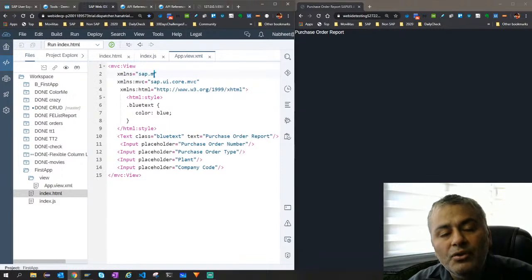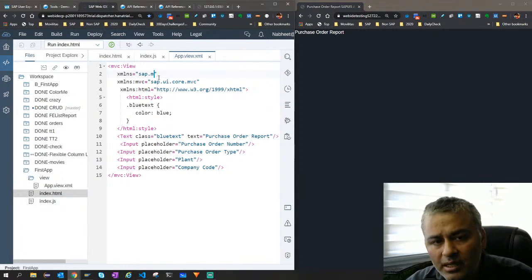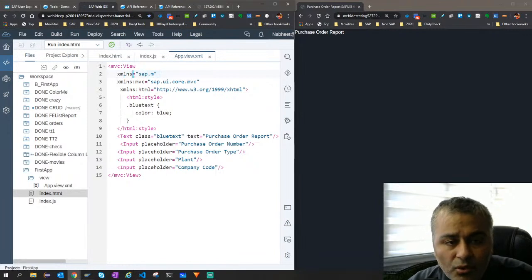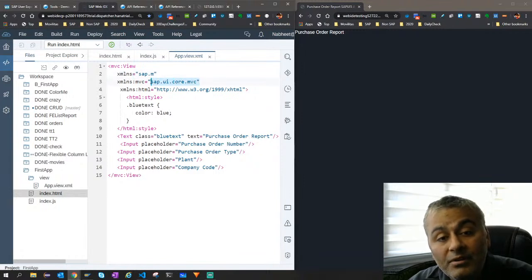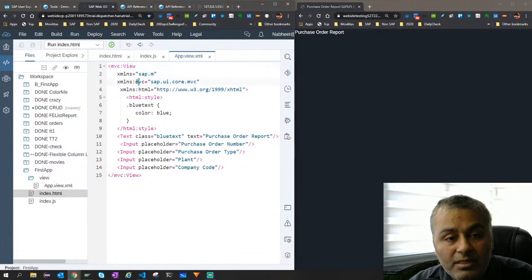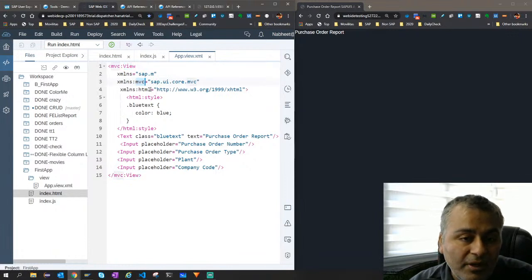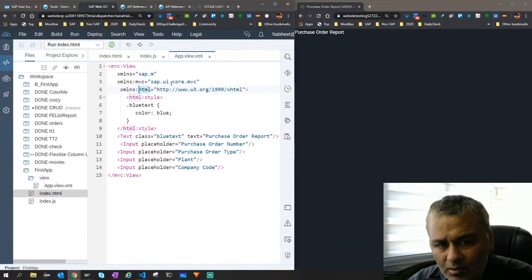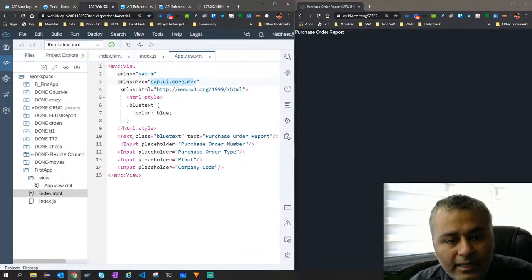So you say which library you want to use. Because mine is a mobile one, I will use the main library sap.m, and by default there is no namespace. It is a default namespace because there is no name. And I want to use an additional library, MVC, inside which we have a view. So I will call it MVC, and then I'm creating another one which is HTML. You just forget about this as of now. Basically, I'm saying that we will use the sap.m library and these two libraries. If I'm using a control from sap.m, I can directly refer to it, and if I'm using any control from the MVC library, I will use MVC as a prefix.